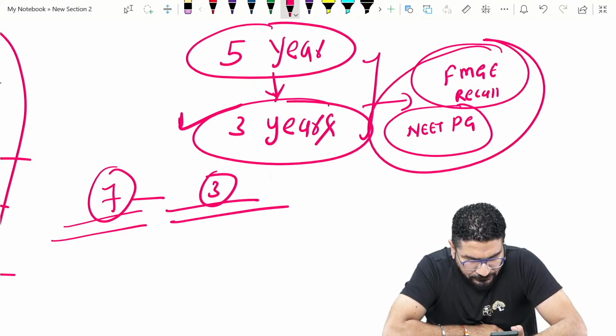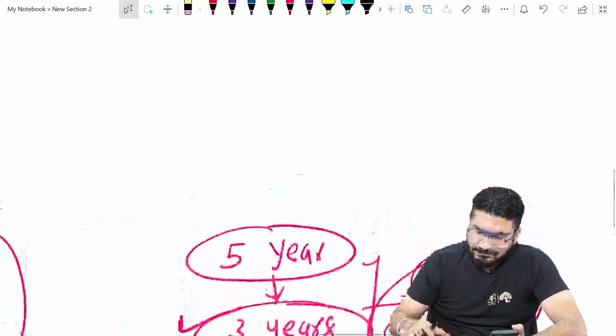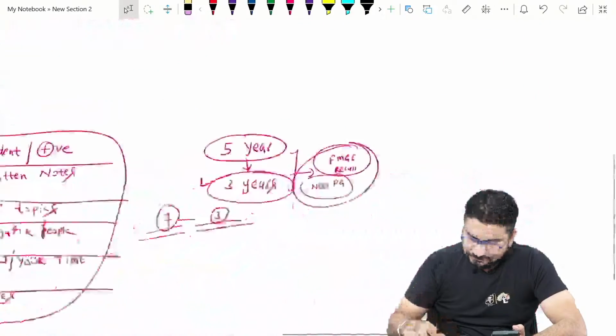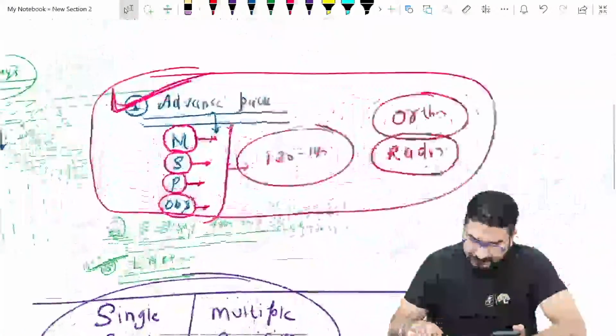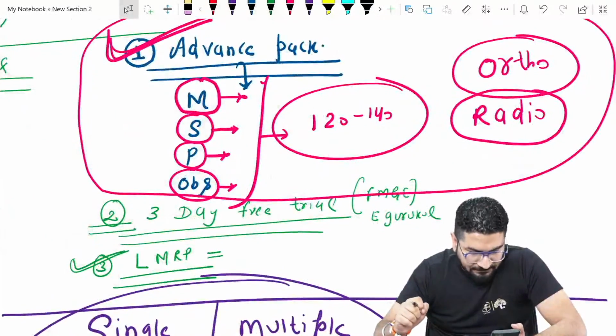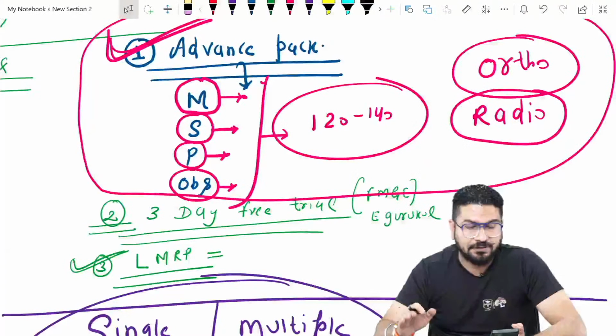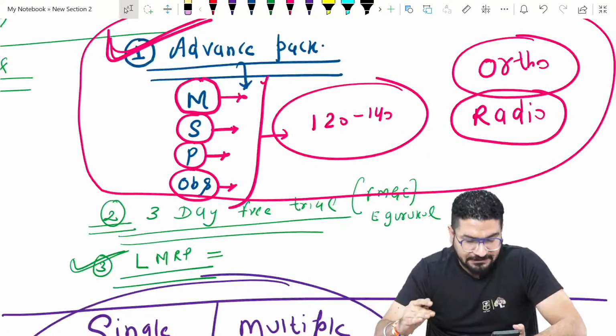Suggestion for those who stopped near 145 and 149: these four subjects, medicine, surgery, pediatrics, OBG. Read these thoroughly, right? And think this is your last attempt. Behave like a fresher. Don't behave like a repeater. Think this is your last attempt.